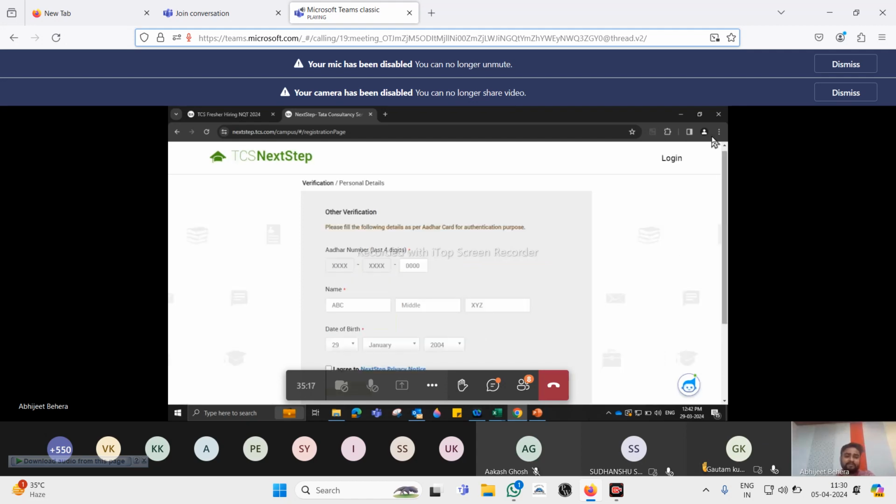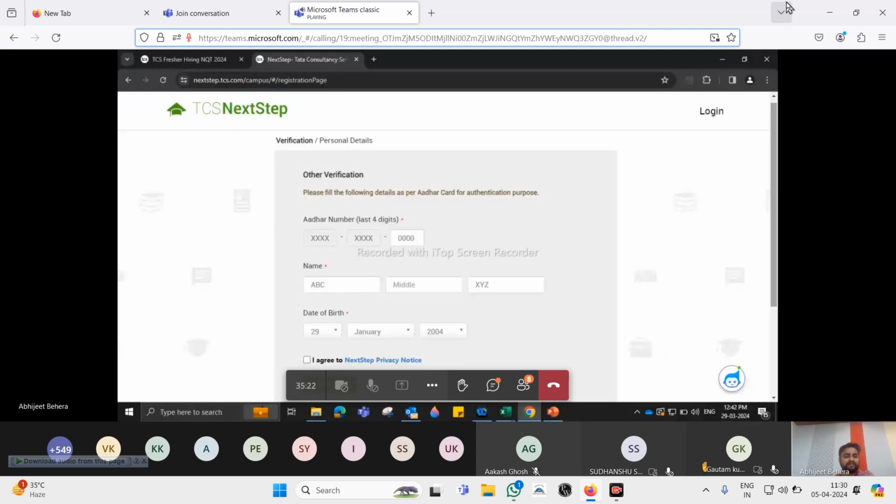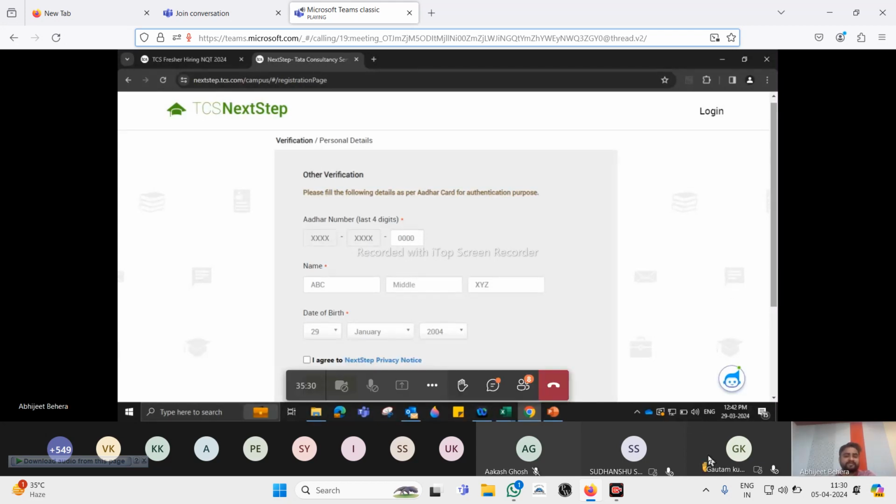Okay, you submit the OTP, you are taken into verification where you need to enter the last 4 digits of your Aadhaar card. Okay, next is the name, where you can see there are three components. One is first name, one is middle name, and one is last name.